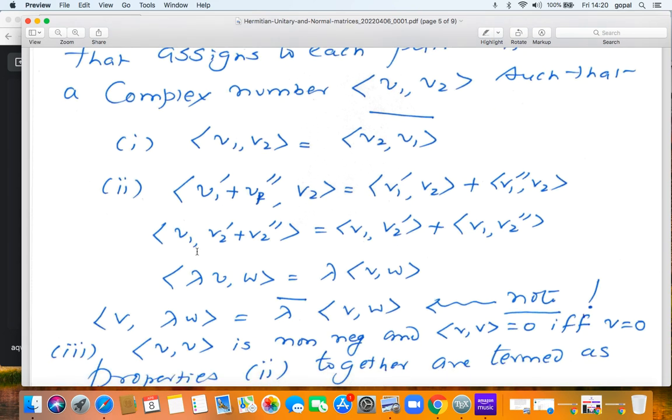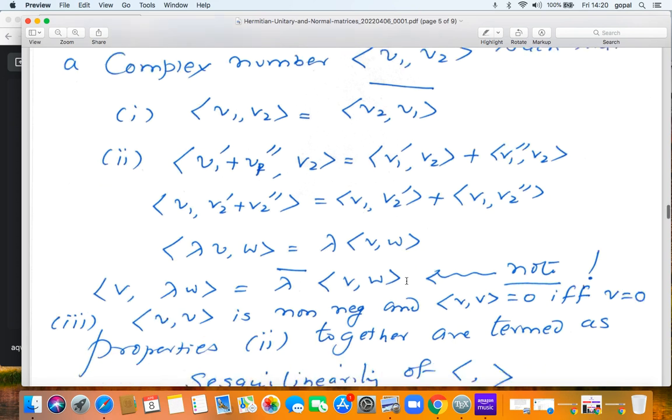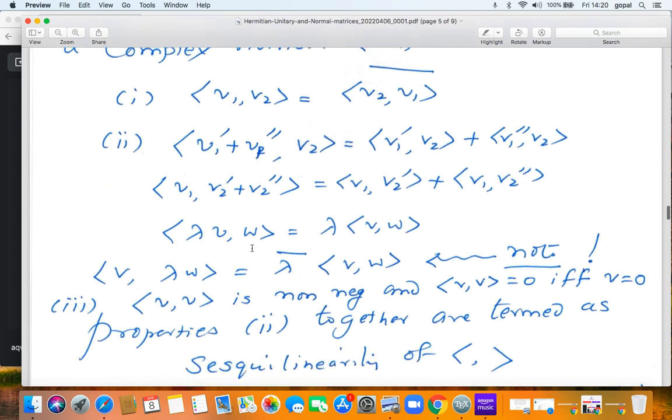If I replace v by lambda v, the lambda comes out: <lambda v, w> is lambda times <v, w>. Whereas if I put the lambda on the second factor, <v, lambda w> will be lambda bar times <v, w>. Just note the position of the bar, the appearance of the bar here. And of course, the Hermitian product of v with itself should be a non-negative real number, and the only time it should become 0 is when v is 0. So <v, v> is non-negative, and <v, v> is 0 if and only if v is 0.